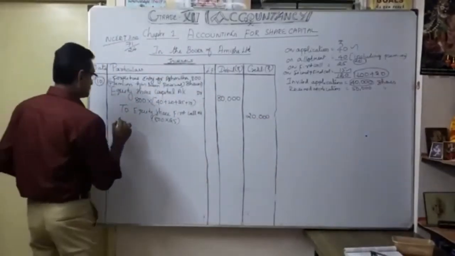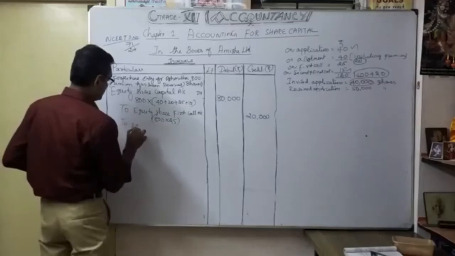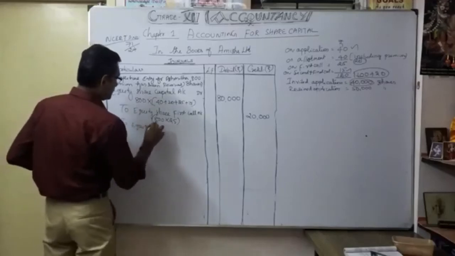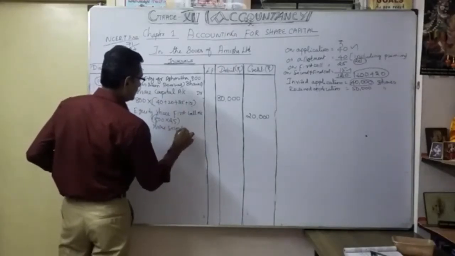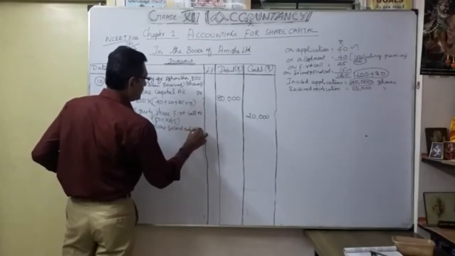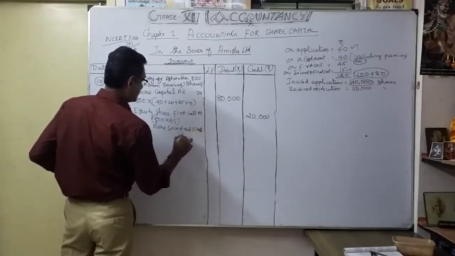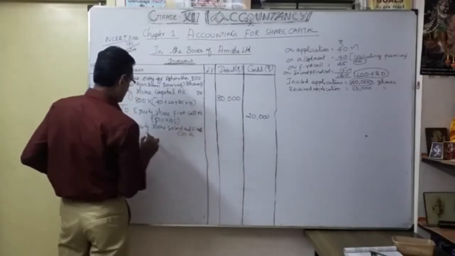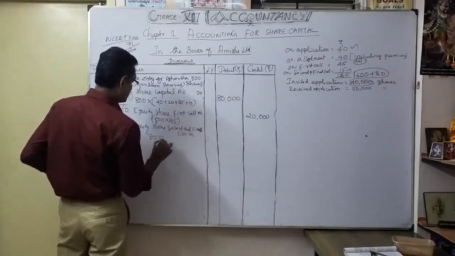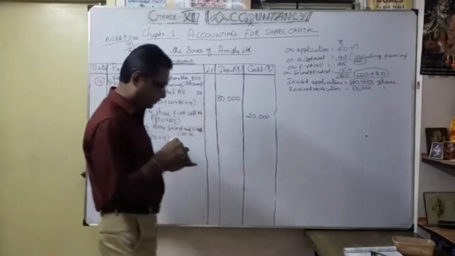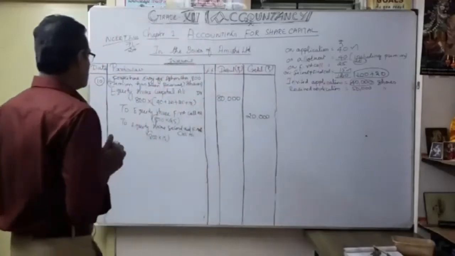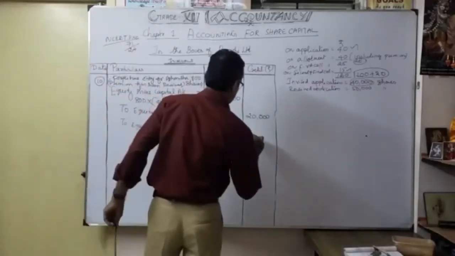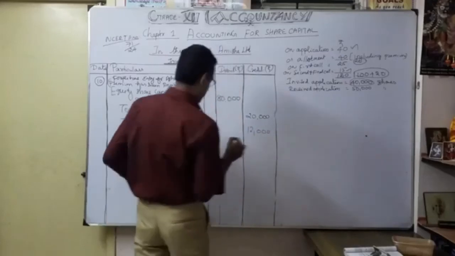Thereafter, to equity share second and final call account, how much? 800 into 15, that is 12,000.